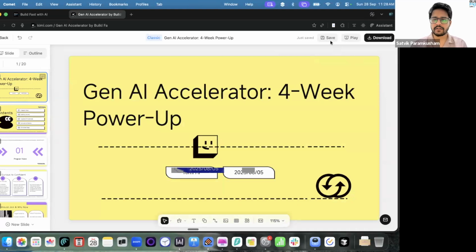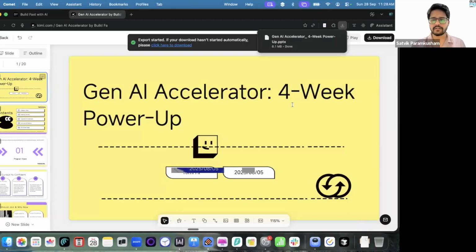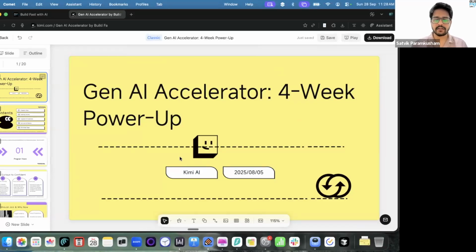To download it, you can download it as a PPT, you can download it as an image or something. So I want to download it as a PPT, so I'll download it. Then I can upload it on my Google Slides, so I'm done with it. So whoever mentioned that they don't like creating slides, this is an amazing tool for them. So all you have to do is copy paste your idea and you can convert this very quickly.